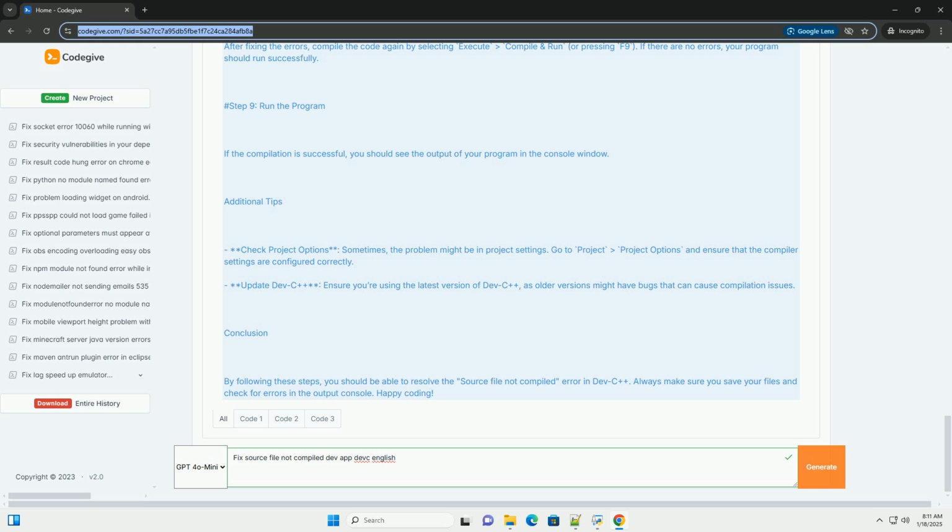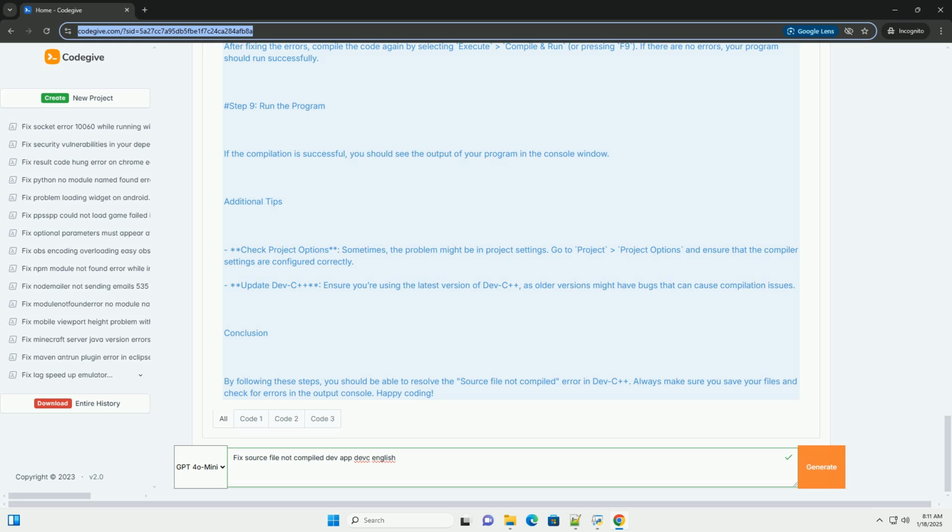Step 5. Compile the code. To compile your code, follow these steps. 1. Click on Execute in the top menu. 2. Select Compile and Run, or simply press F9. Step 6. Check for compilation errors. If the compilation fails, Dev-C++ will show a message in the console window indicating the errors. Common issues include syntax errors, missing semicolons, misused operators, missing header files, and incorrect project settings.